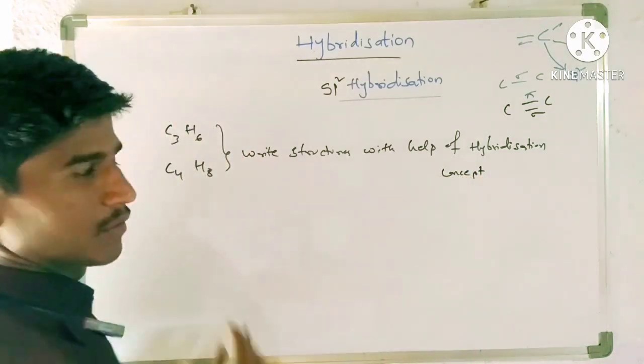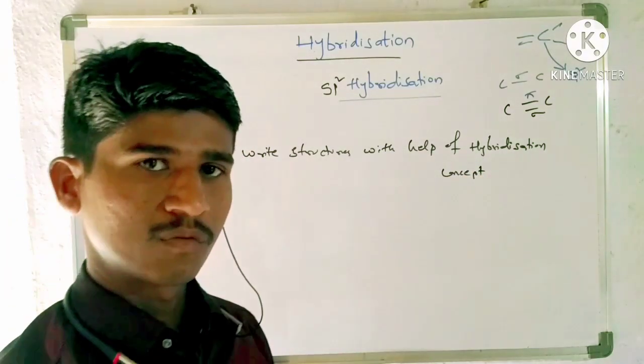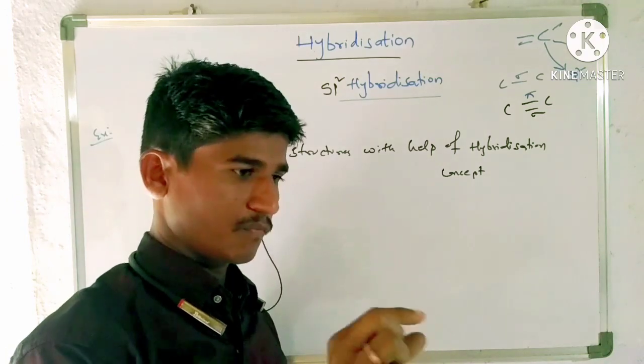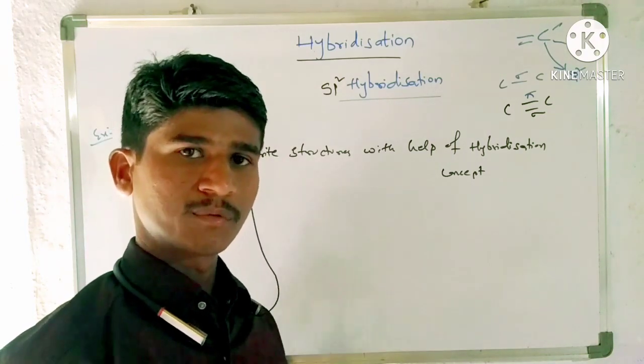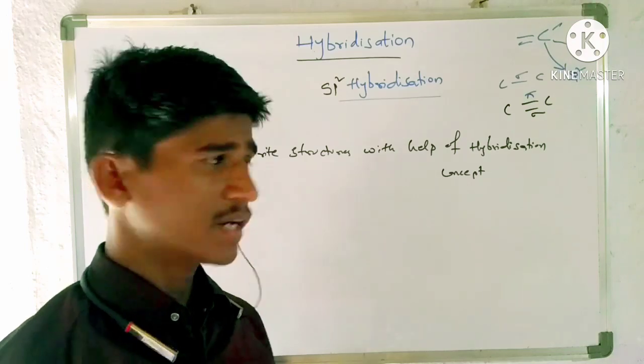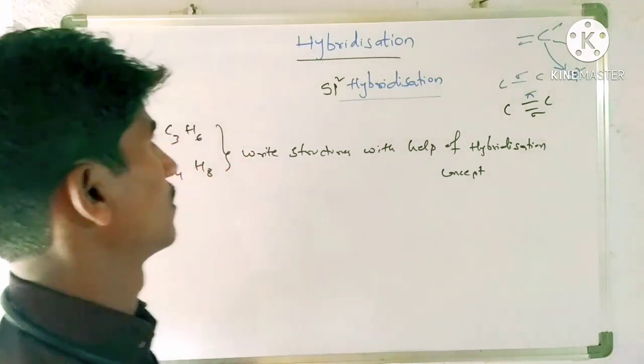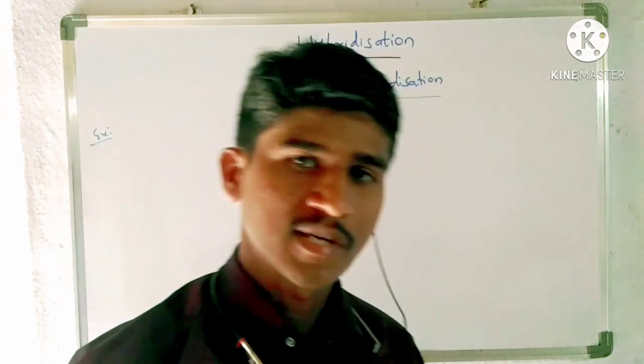First of all, you have to write the Lewis structure. Then after writing the Lewis structure, try to find out which carbon belongs to sp2 or sp3, and then write hybridization structures.